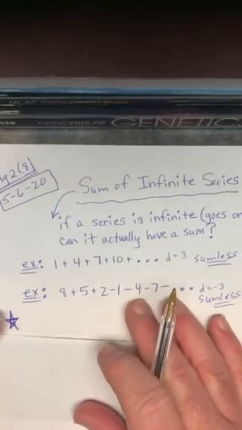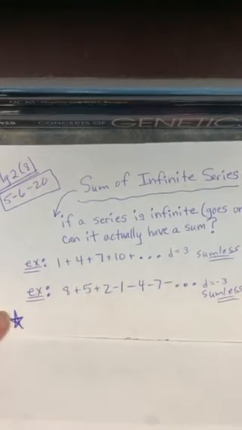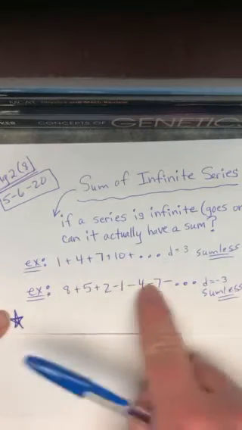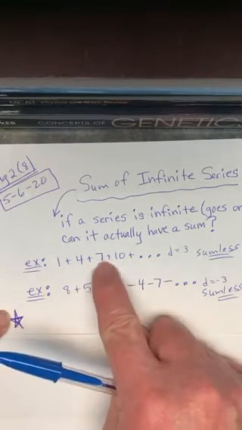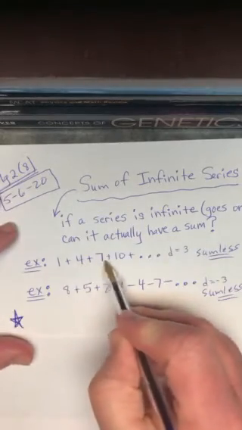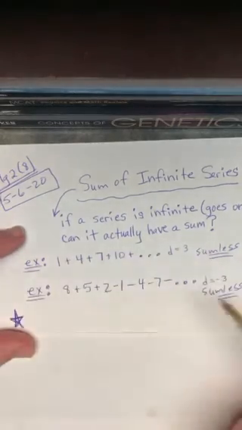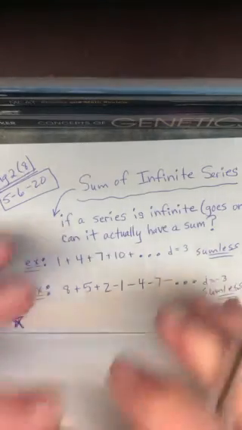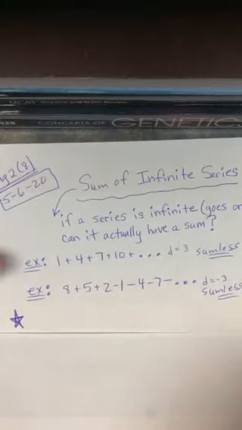So basically, I've used these two examples to come up with a really important fact. Go ahead and put a big star on your paper and write down: if I ever have an infinite arithmetic series of any kind, that's arithmetic because I keep adding the same number every time, then that series will be sumless and I won't arrive at a final sum. Agreed?